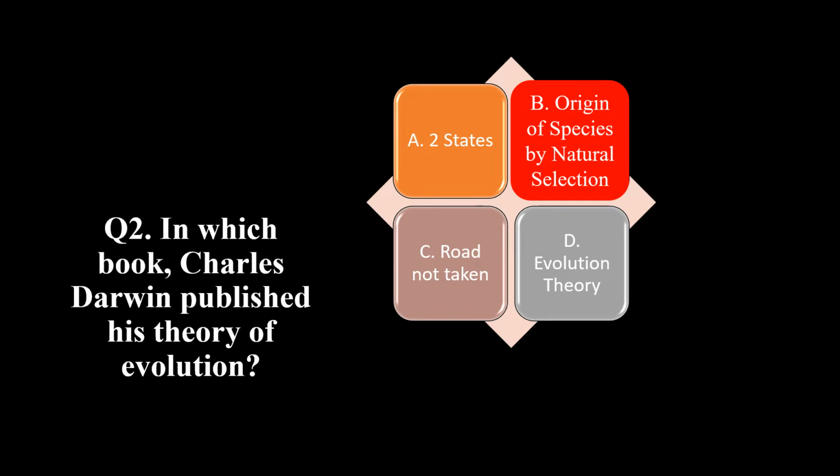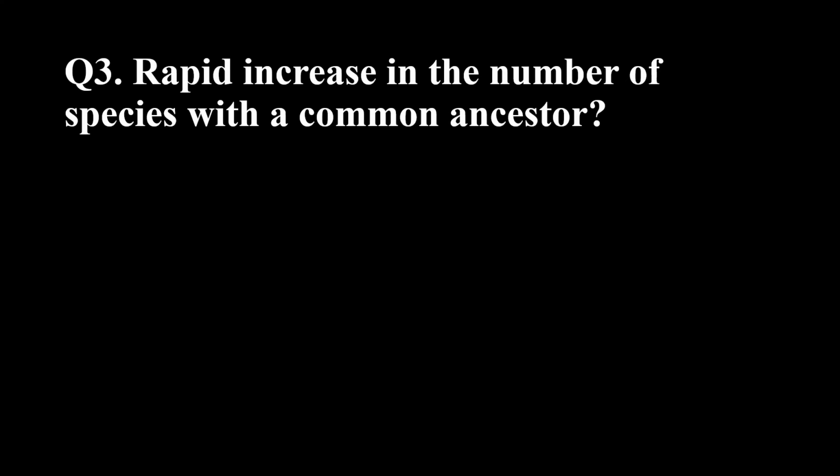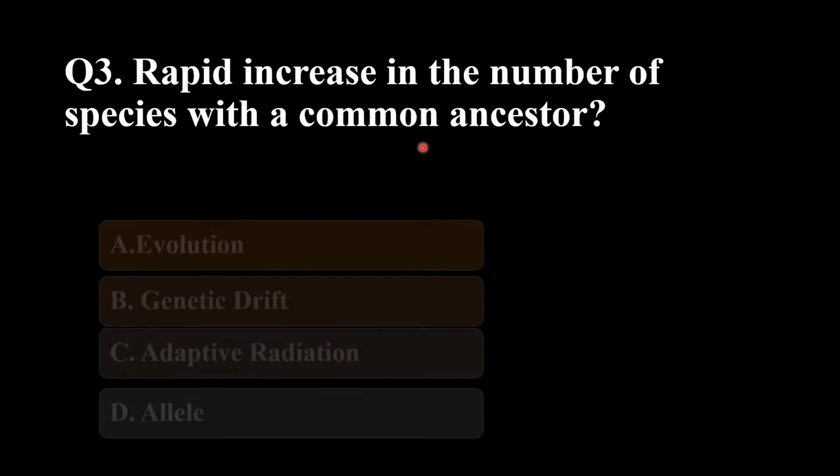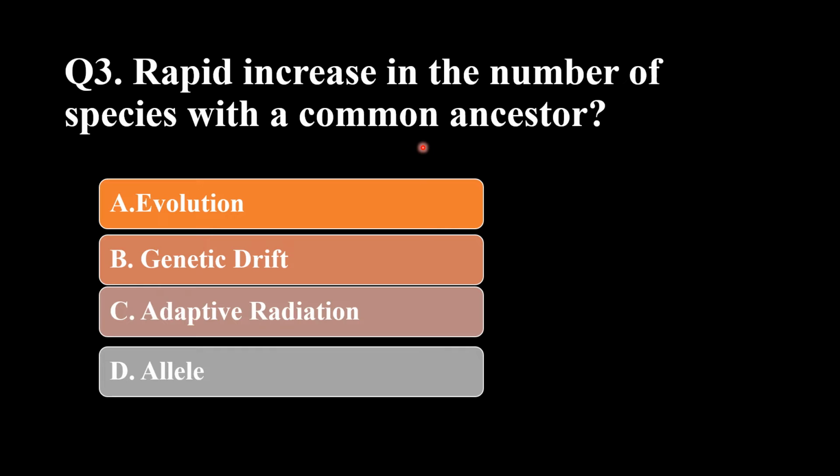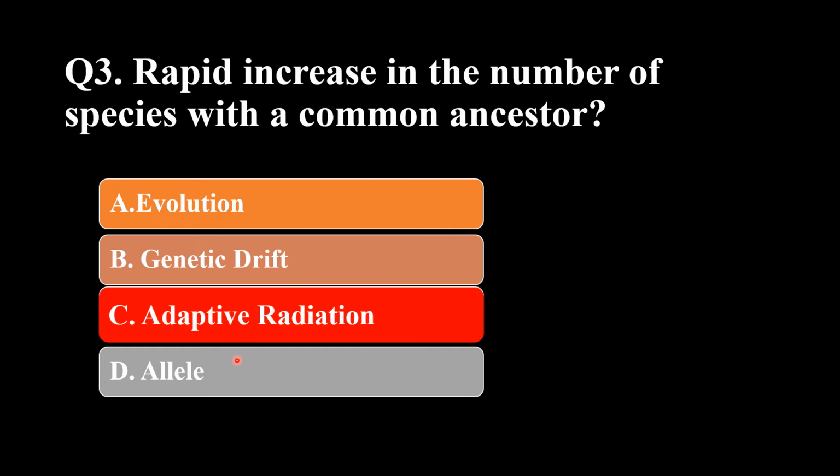Now the next question is, rapid increase in the number of species with a common ancestor, what is it called? So the options are evolution, genetic drift, adaptive radiation, or allele. So the answer is adaptive radiation.